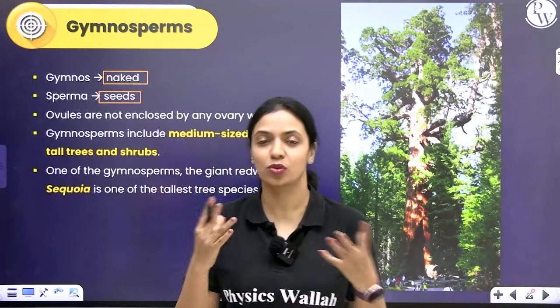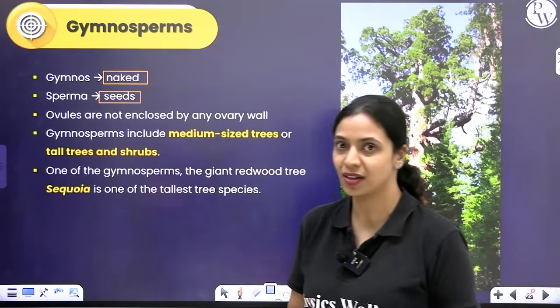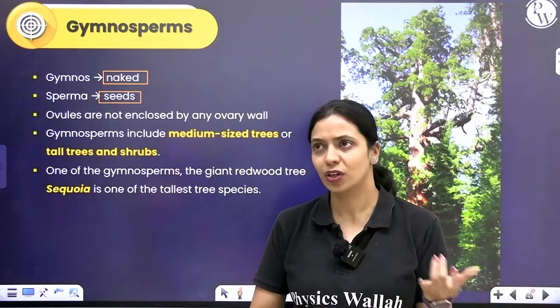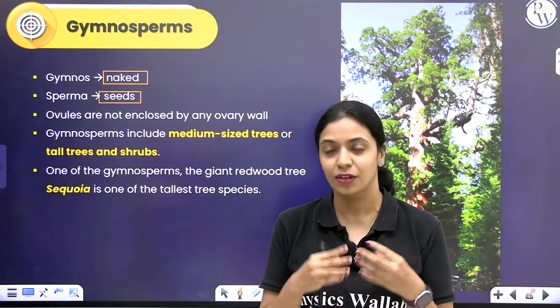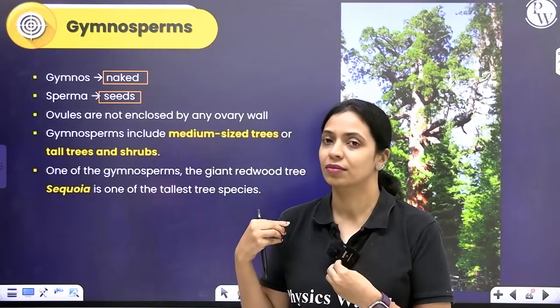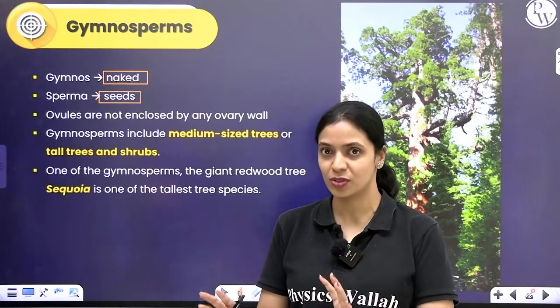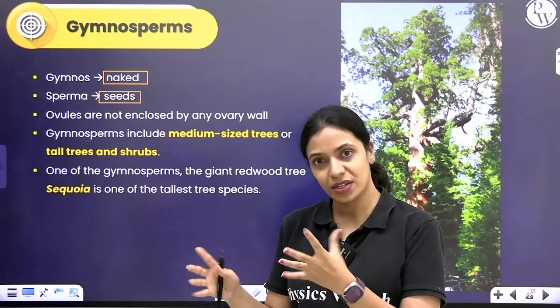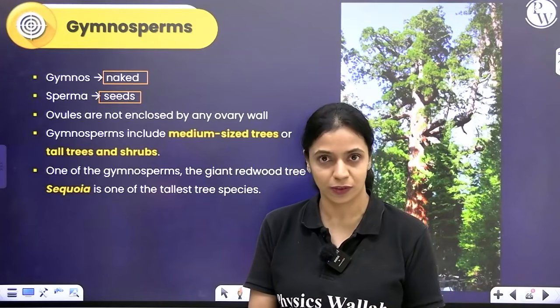The reason there is no fruit wall is because there is no flower here. These are not flower producing plants. Gymnosperm examples include your cycas, your Christmas tree, your pinus tree and all of that. Have you ever seen a flower on a Christmas tree? Christmas tree doesn't produce flowers, right? So they produce seeds but they don't produce flowers because they lack flowers and the ovary. The seeds are naked, not covered by an ovary wall or the fruit wall.